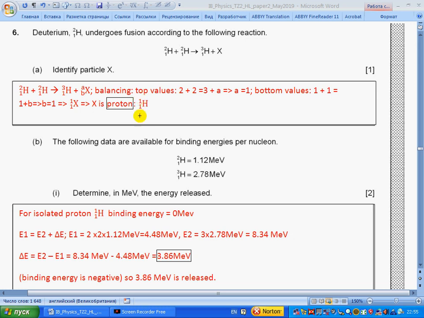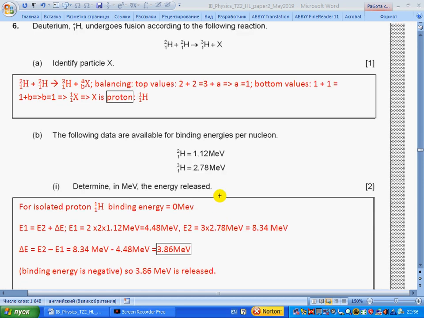So we actually have a proton, particle 1H. The following data are available for binding energy per nucleon. Determine in mega electron volts the energy released. So we look to the formula. Energy 1 equals energy 2 plus released energy.